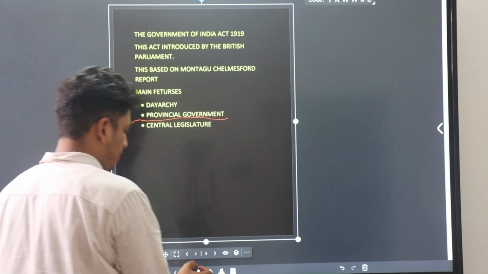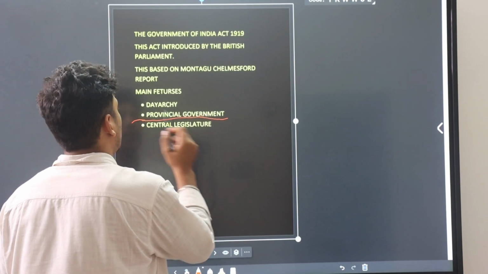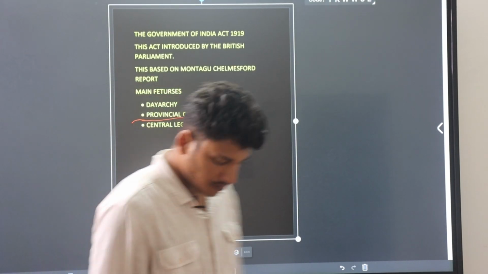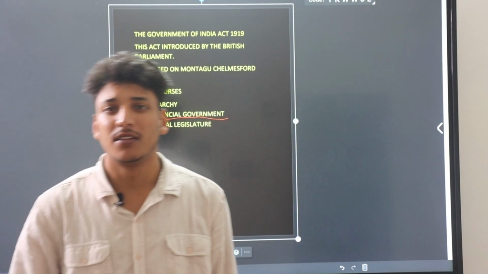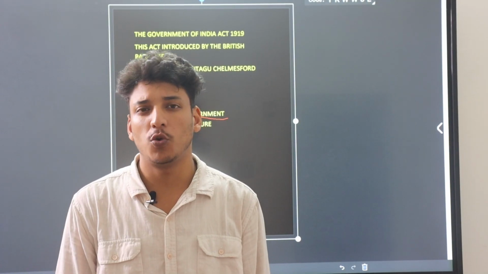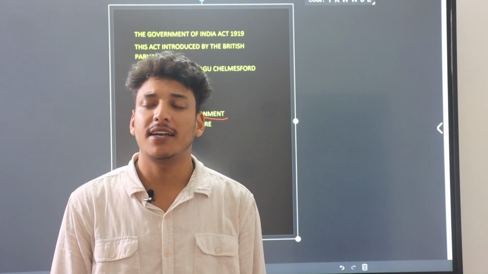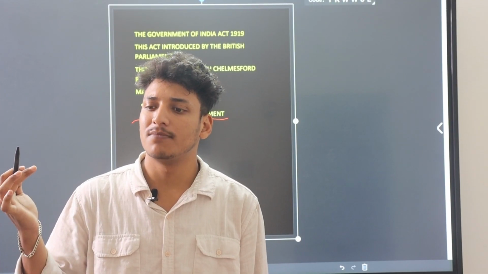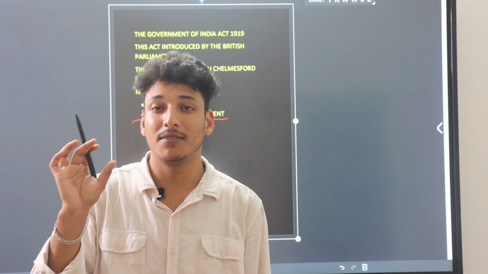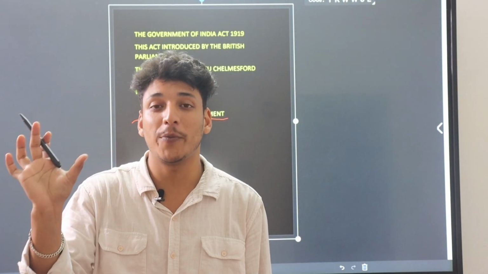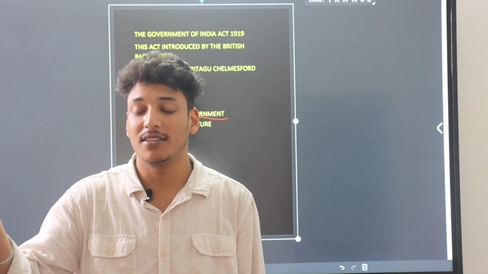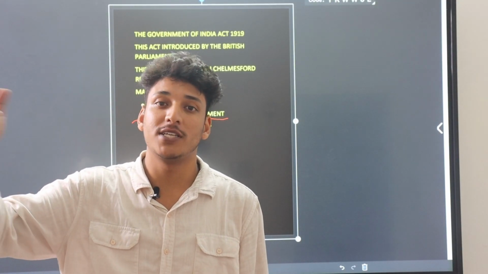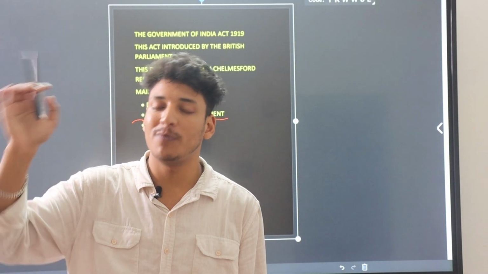Now, provincial government. It means all the states have the right to form their own government, their own council of ministers, and all the power is enjoyed by them.